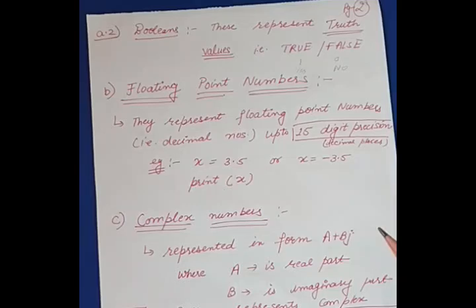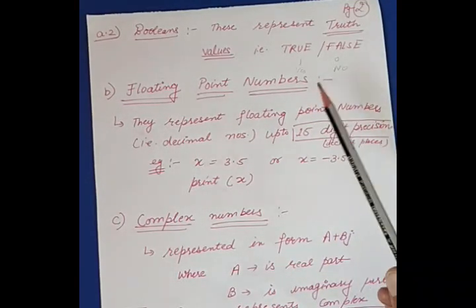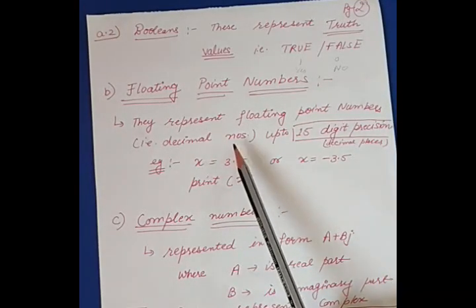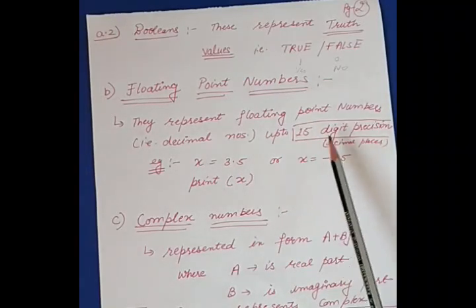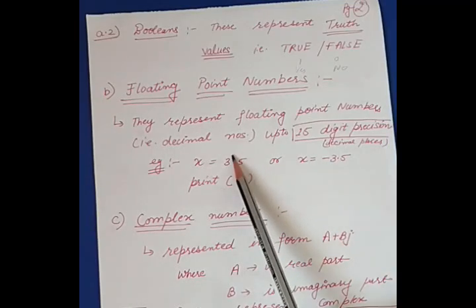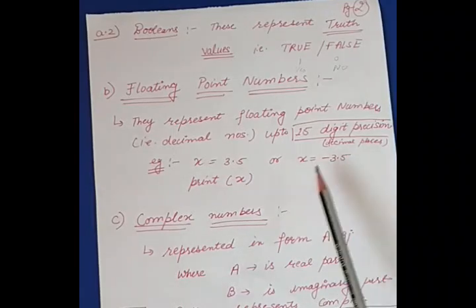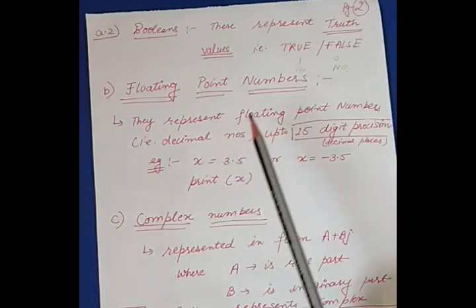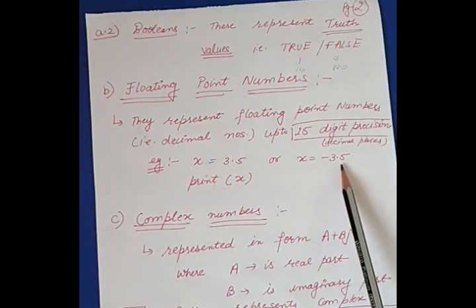Fine. The next data type is the floating data type. The floating data type always represents values in terms of decimal numbers. And after the decimal point, Python supports 15 decimal places. Here also we have to note that the values of floating point numbers can be positive or negative.